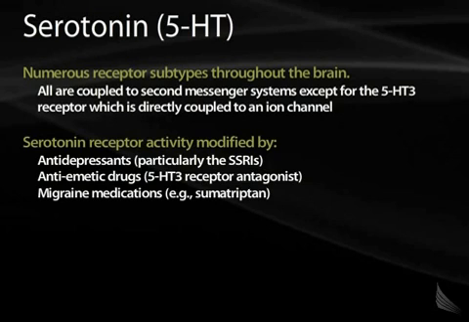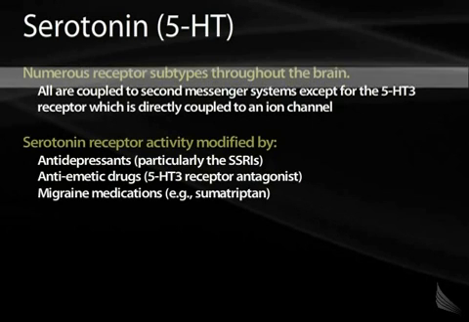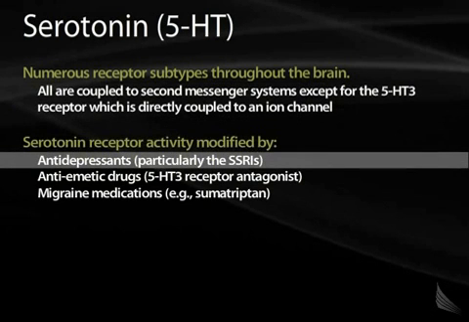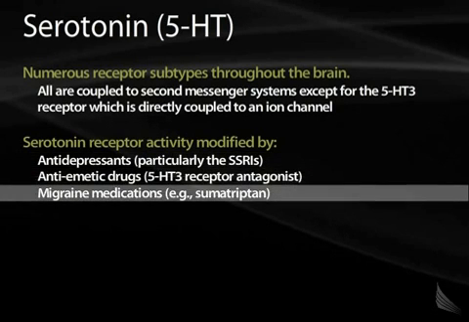Serotonin, also known as 5-hydroxytryptamine, is important for binding its receptors as well. There are numerous different subtypes of serotonin receptors throughout the brain. All are coupled to second messenger systems, except 5-HT3, which is itself an ion channel. There's a great deal of pharmacology involved in serotonin in humans. The most important drug types we'll talk about are the antidepressants, specifically the serotonin-specific reuptake inhibitors, as well as some antiemetic drugs and migraine medications.